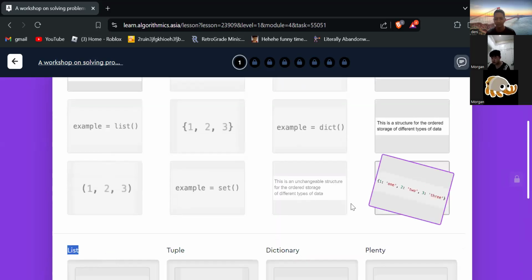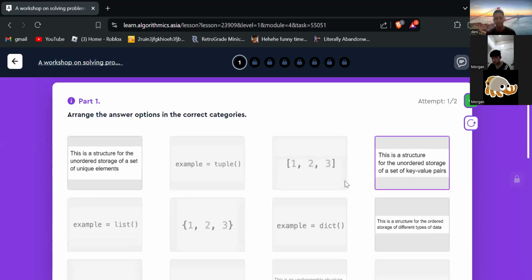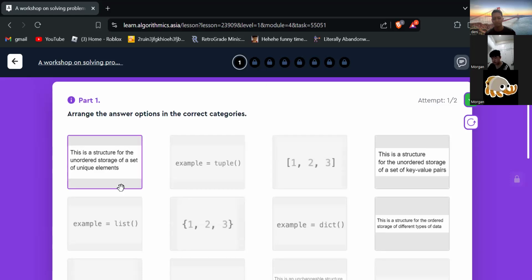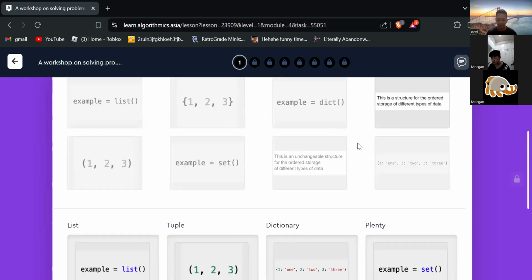This is the dictionary. There is key and value. A pair of key and value.